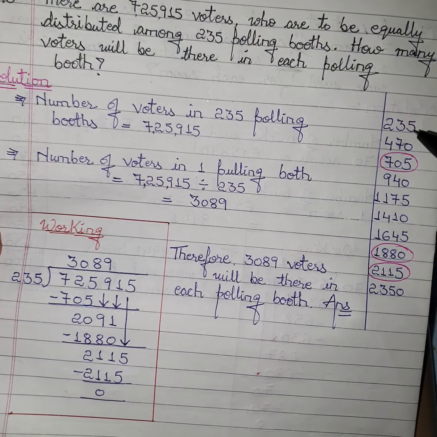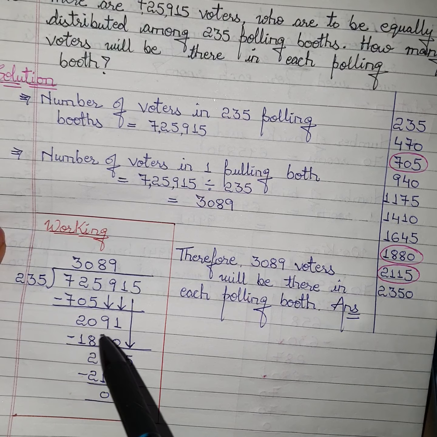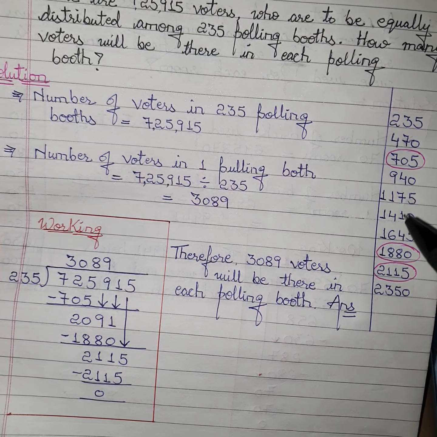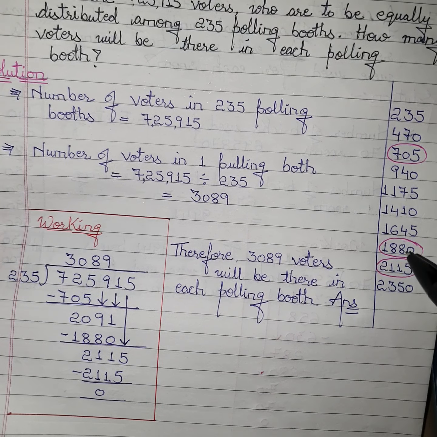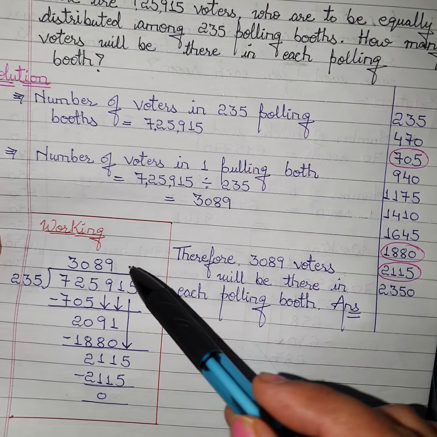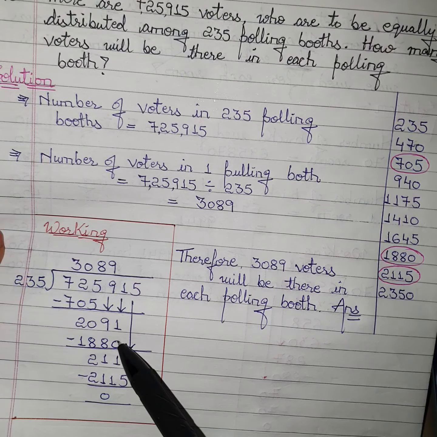Now in the table of 235, I have to search the number nearest to 2091. The number nearest to 2091 is 1880, and it comes 8 times. So at the top we will write 8, and here we will write 1880.